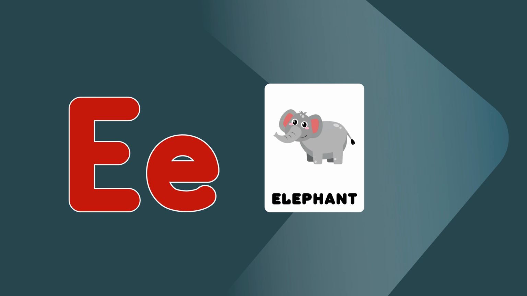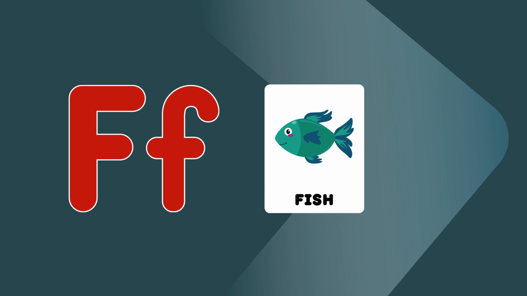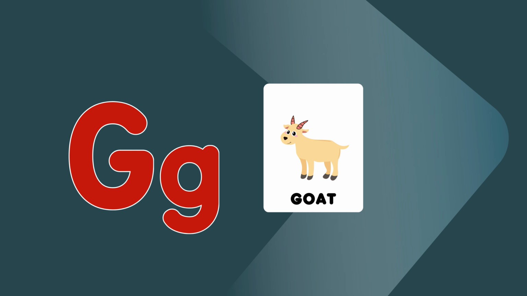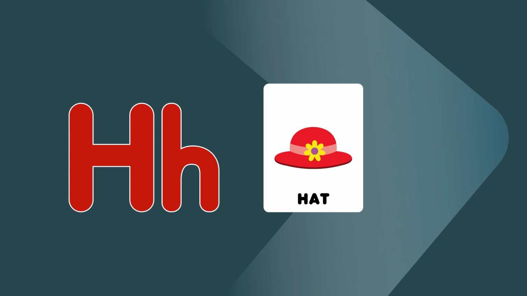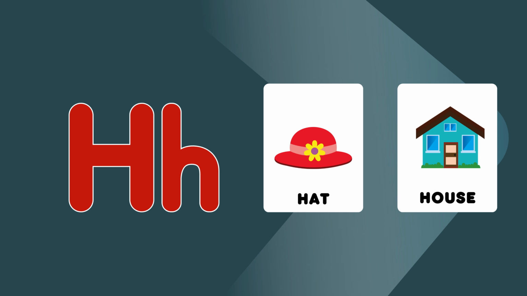E is for elephant, elephant. E is for egg, egg. F is for fish, fish. F is for frog, frog. G is for goat, goat. G is for grapes, grapes. H is for hat, hat. H is for house, house.